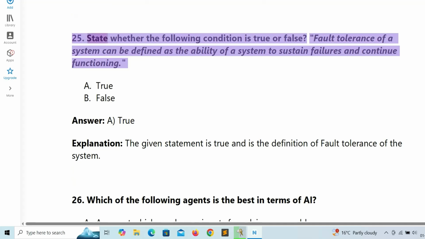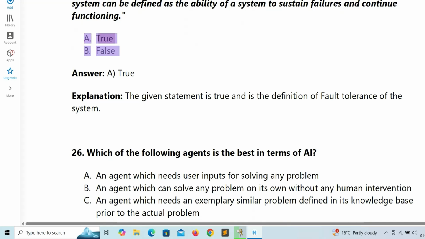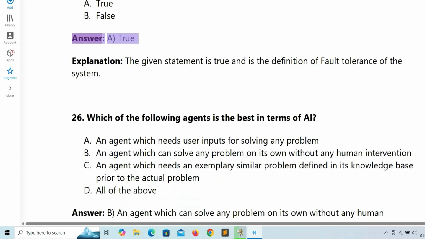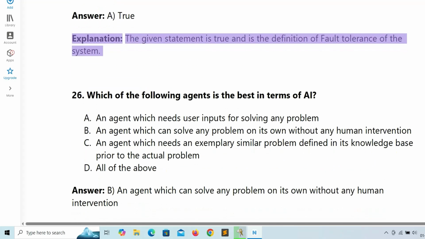25. State whether the following condition is true or false. Fault tolerance of a system can be defined as the ability of a system to sustain failures and continue functioning. A. True. B. False. Answer: A. True. Explanation: The given statement is true and is the definition of fault tolerance of the system.